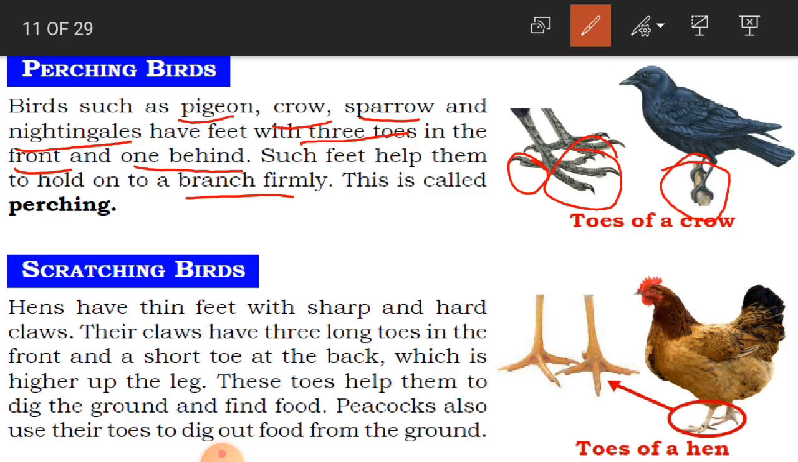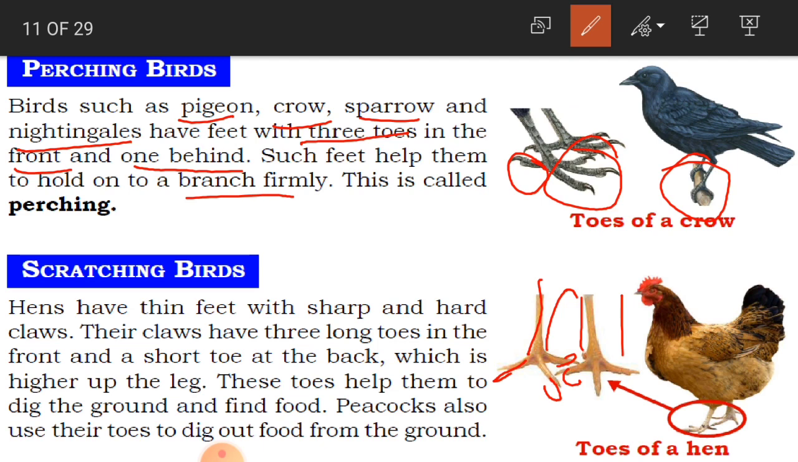Scratching birds like hens have thin feet with sharp and hard claws. Their claws have 3 long toes in the front and a short toe at the back, which is higher up the leg. Okay children, so how about this scratching birds? For example, hen. So hen is called a scratching bird. Why? Because it has got thin feet. As you can see here in the picture, it has got very thin feet and sharp and hard claws. See here, these are very sharp and hard.